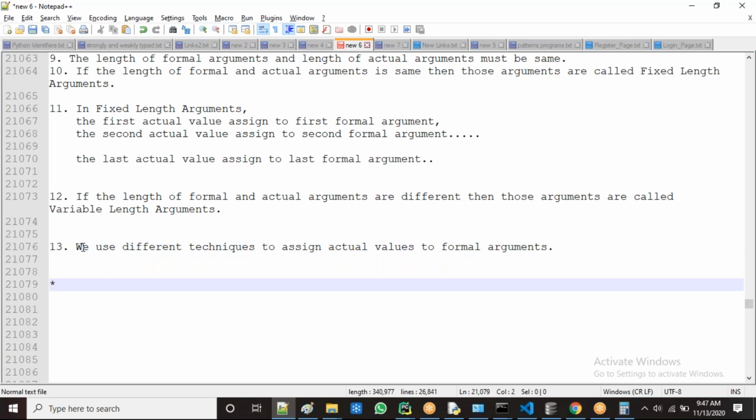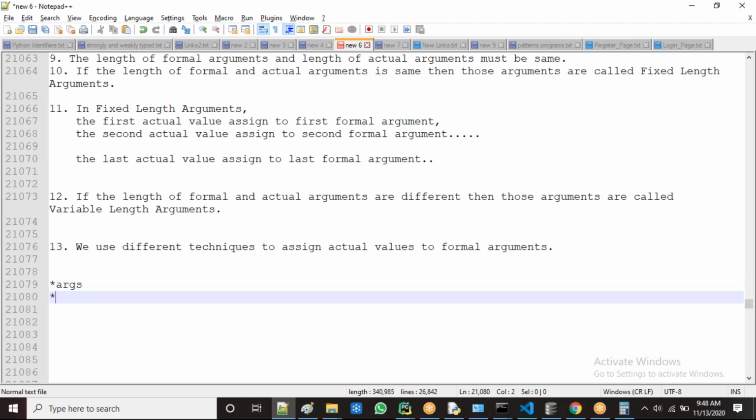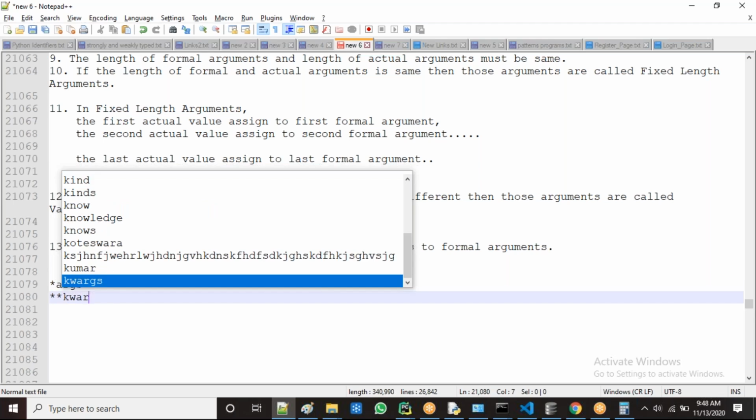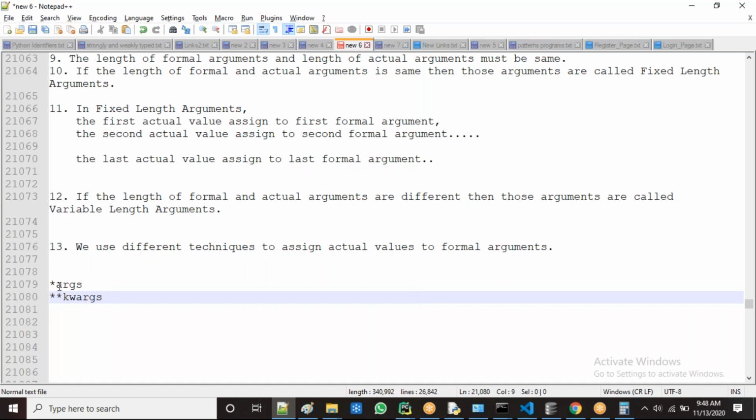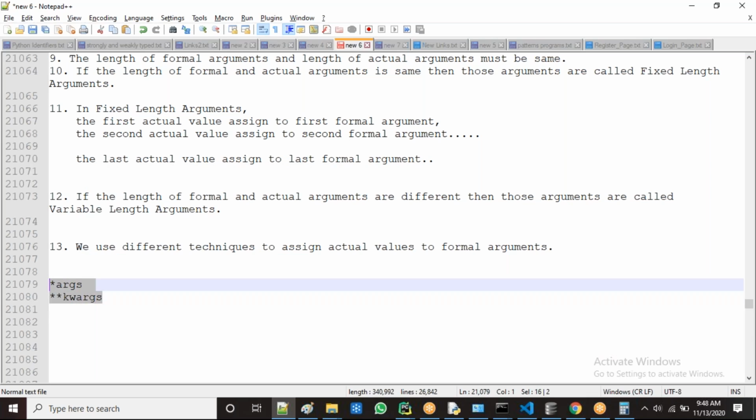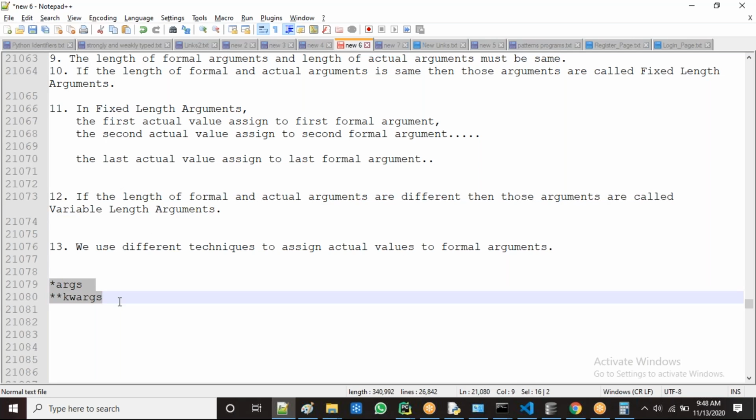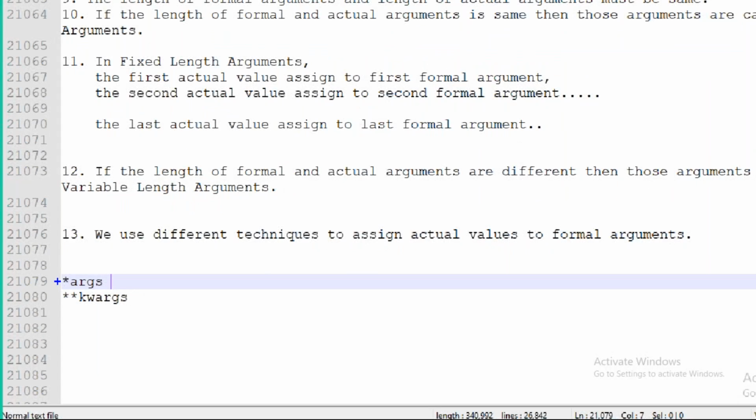The first one is called ARGS, then we use KWARGS. We will see that later. If you get confused about what these two things are, I'll show you practically when the class is going on. We use these two techniques to handle variable length arguments: non-keyword and keyword arguments.